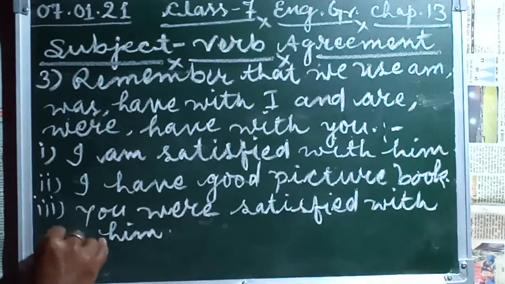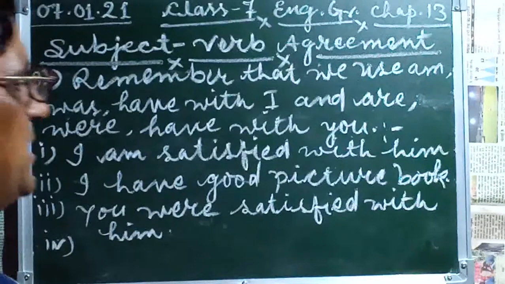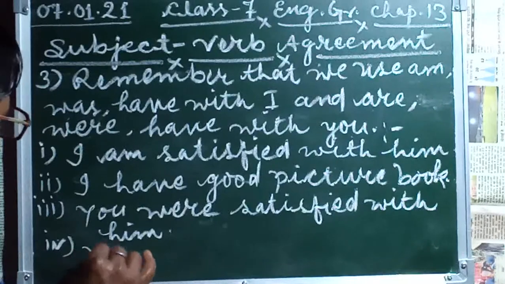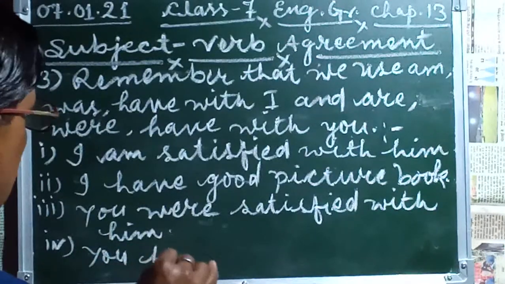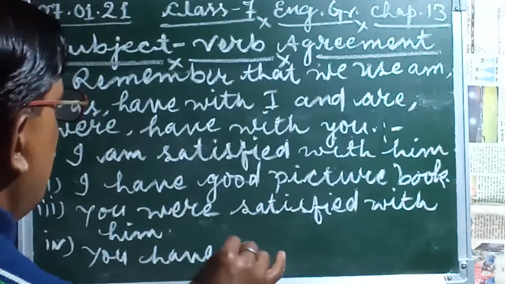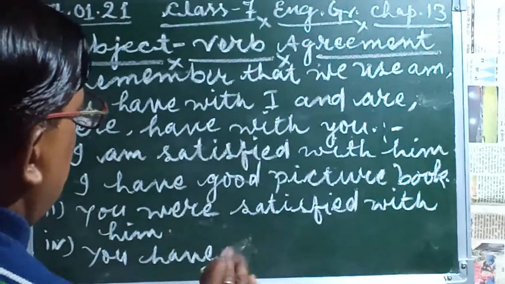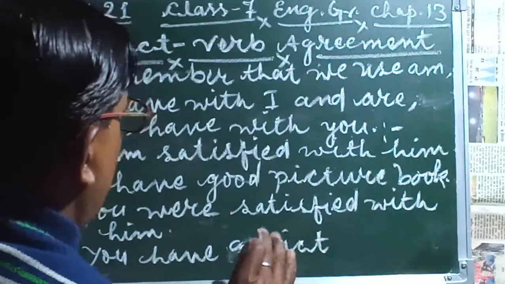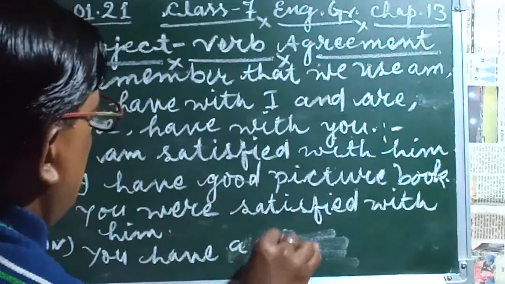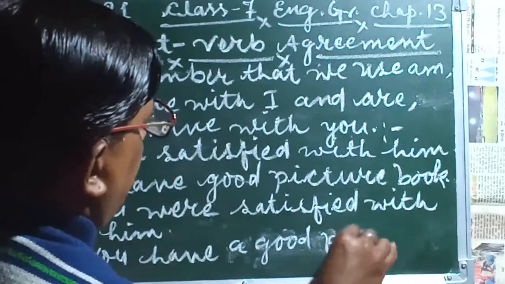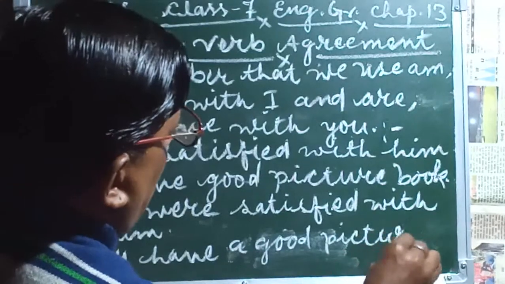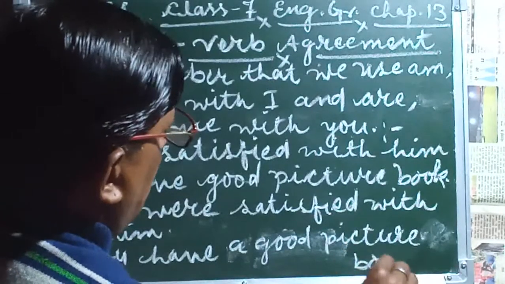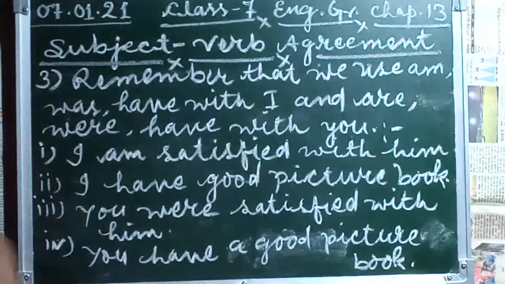And the fourth sentence we are taking here. What is coming out? You have a good picture book. Both are coming the same here. You have a good picture book. Like this we write here. Good picture book.